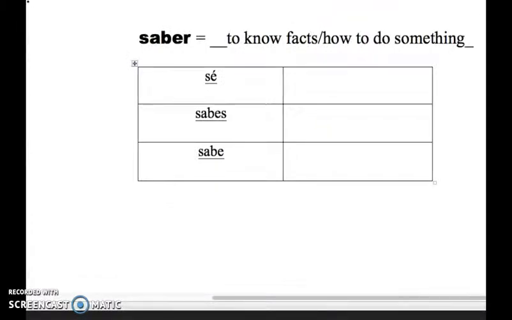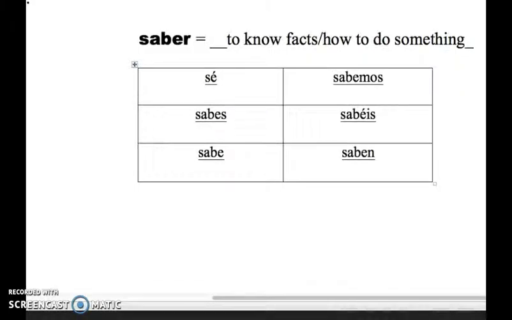Let's take a look at the conjugations. All right, so the yo form is irregular too, just like conocer. So it's sé. The tú form is sabes. Él, ella, usted, sabe. And then we have the nosotros form, which is sabemos. Vosotros sabéis. Ellos, ellas, and ustedes saben.